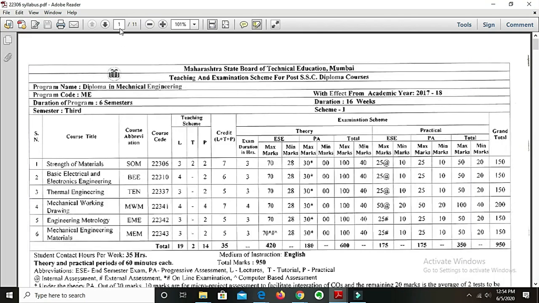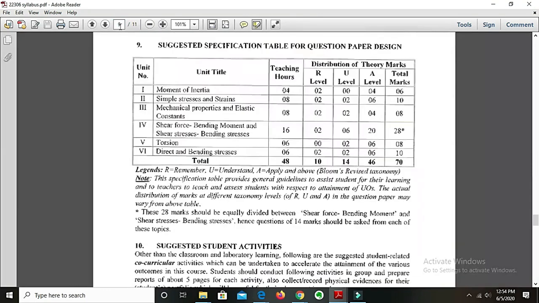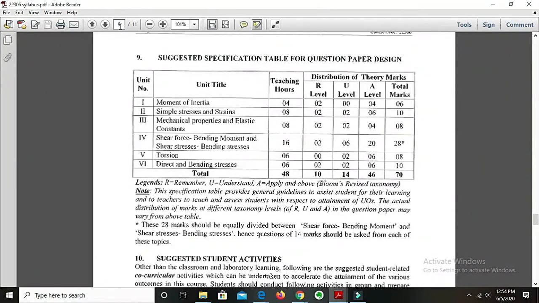Okay, now let us go to the syllabus. Friends, there are 6 topics or 6 units under our subject. The first one is moment of inertia. It carries a weightage of 6 marks. The second one is simple stresses and strains. It carries 10 marks. The third is mechanical properties and elastic constants. It carries 8 marks. The fourth unit is shear force, bending moment and shear stresses, bending stresses.